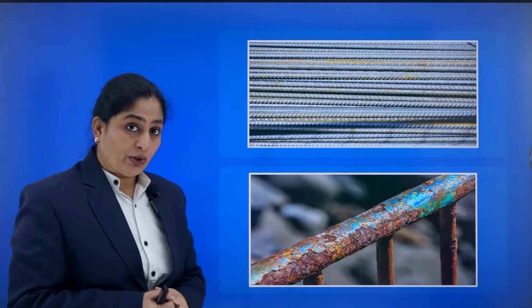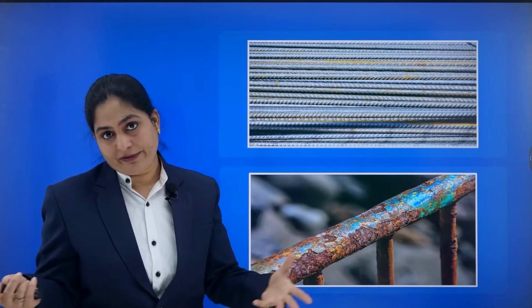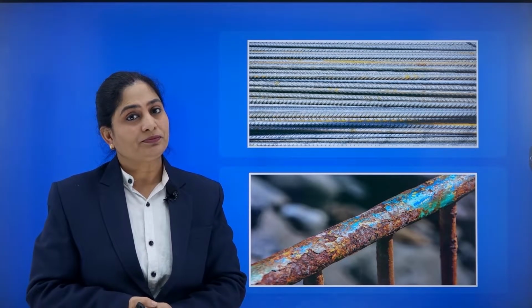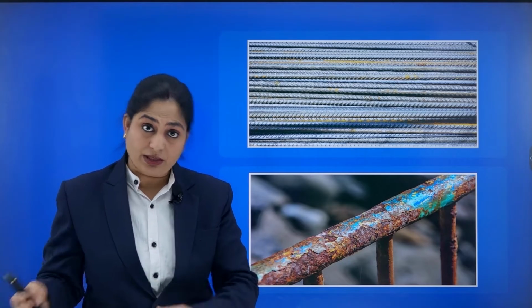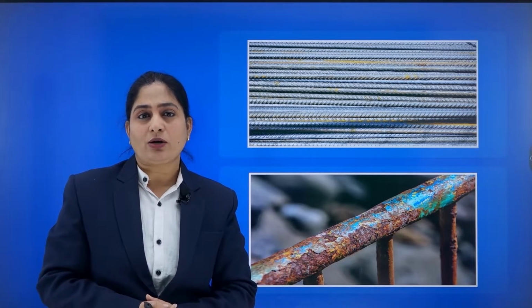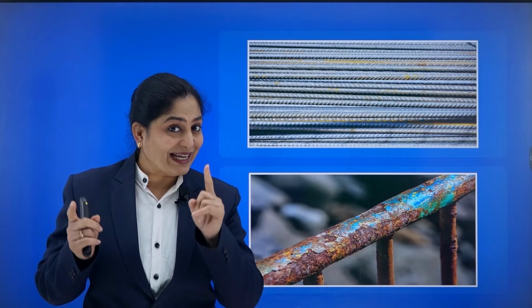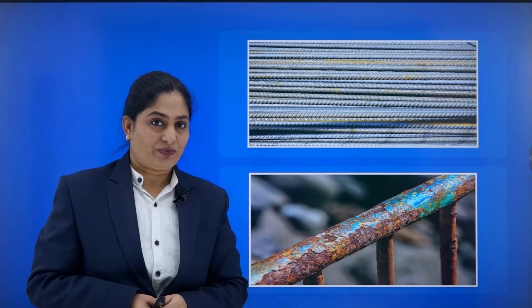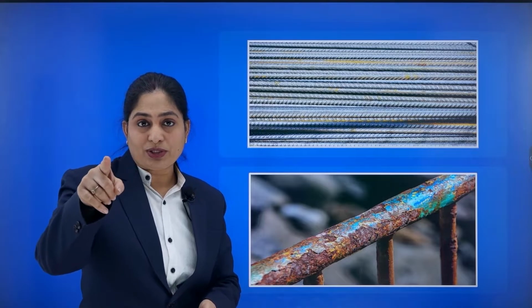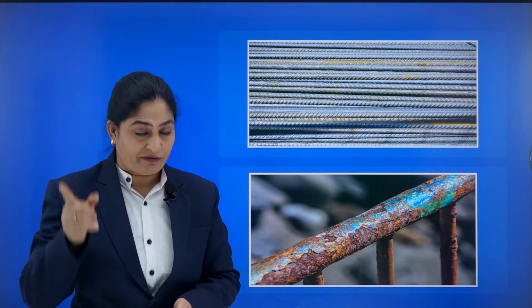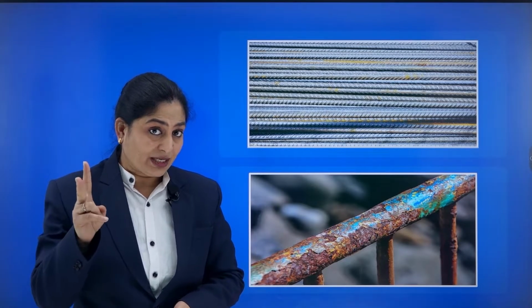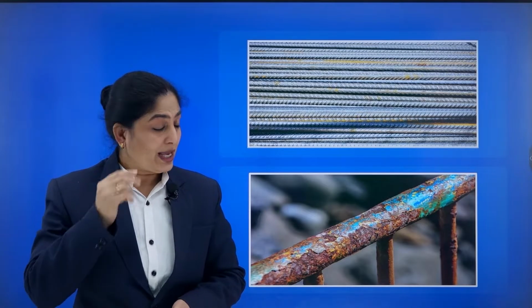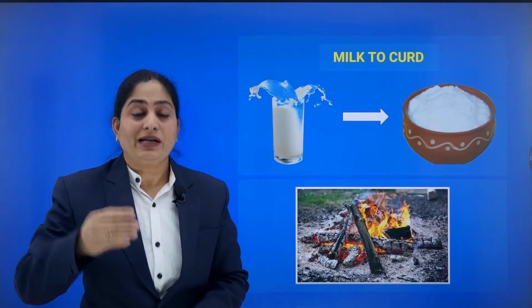So when a new substance has been formed, definitely it is a chemical change. Another thing is, can this rust be converted back into the iron object? No, it is an irreversible process. So it is a chemical change. So the first thing is, it has different composition. Both iron and rust have different composition. Second, a new substance has been formed. And third, it has different composition.